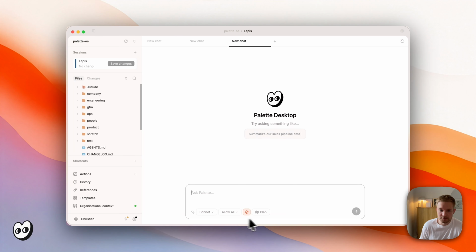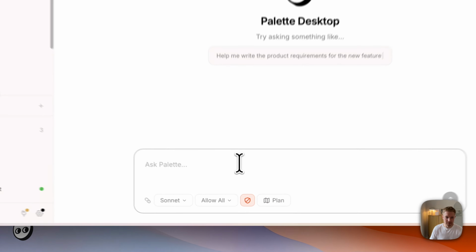You can, of course, attach files, and then you have the plan mode. Plan mode is when, let's say, you want to do a larger project or you are making a big plan, then Claude will work around creating that plan before actually executing the work. So there are lots of cool benefits to using the chat.